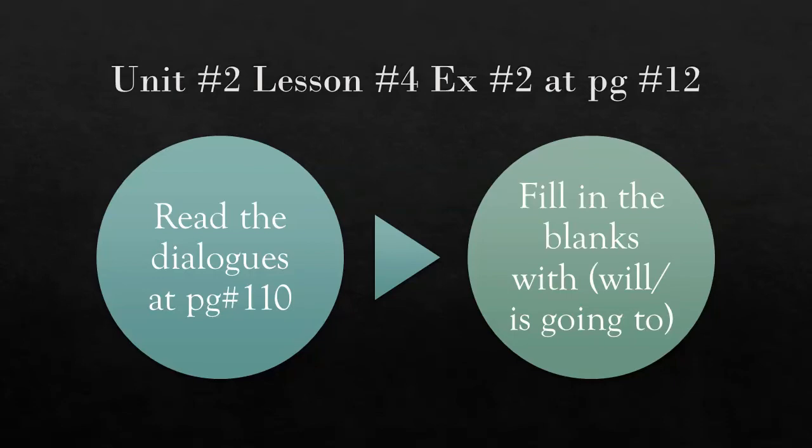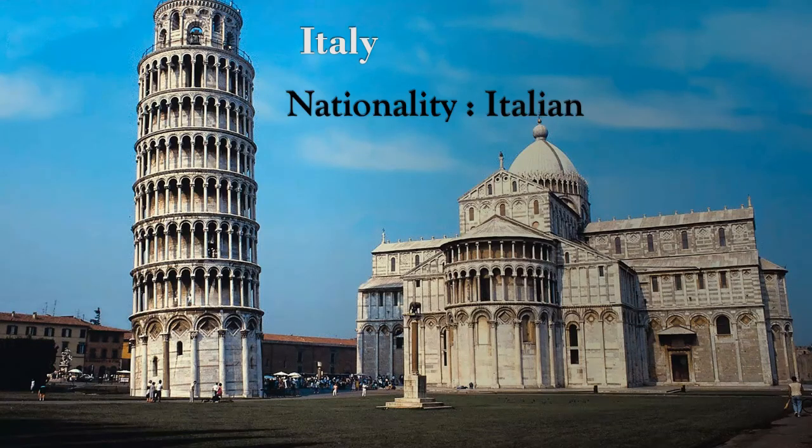Now, you have a very interesting exercise to solve. Look at the pictures. These are the pictures of very interesting countries. The names of the countries are given at the top of the pictures. You can look at the pictures, read the name of the country, and tell me what would be the nationality of the person living in that country.